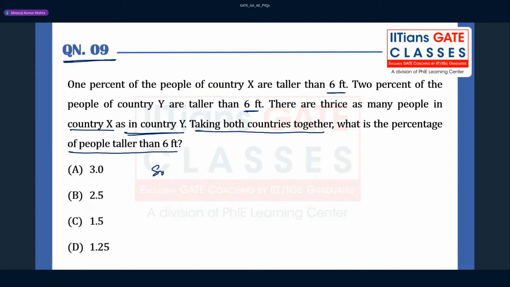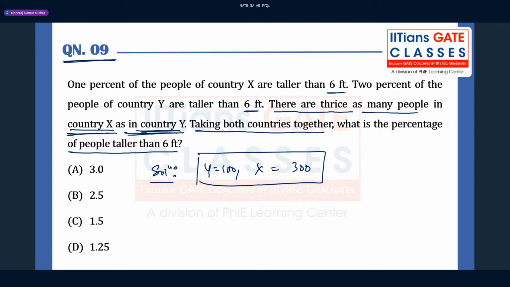Fine. So let us start solving the question. As I also discussed during the class, whenever values are not given, you can always take some value as 100, right? So here, this line is an amazing line. We can consider that the number of people in country Y is 100. So in country X there will be 300, because there are thrice as many people in country X as in country Y. This is the value you can assume.